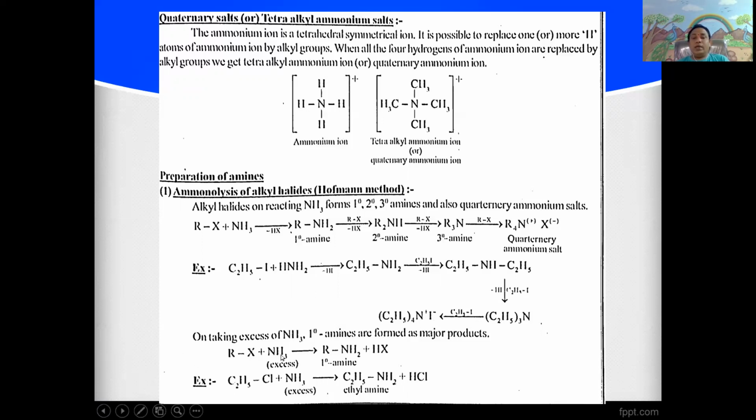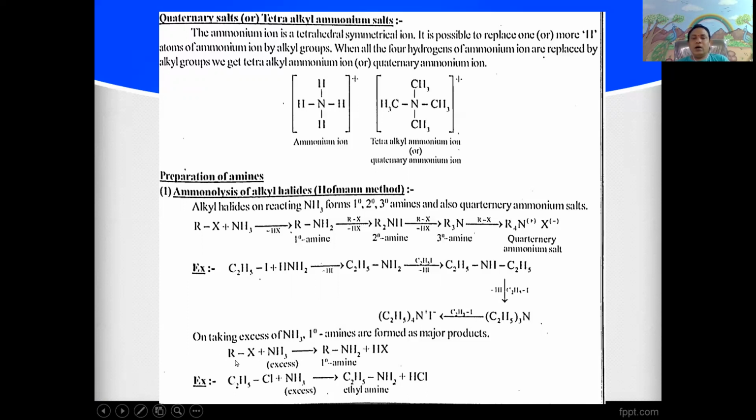In these reactions, while taking excess of alkyl halide, we get a mixture of primary, secondary, tertiary amines and quaternary salts. Instead, on taking excess of ammonia, we get only primary amines, and the further steps of reaction do not occur.